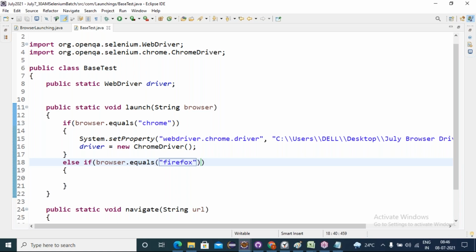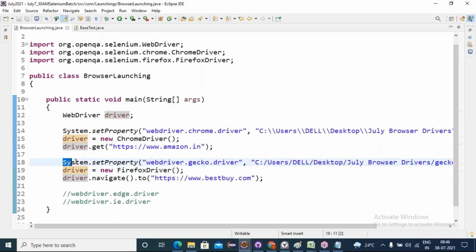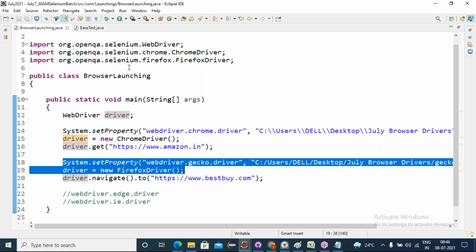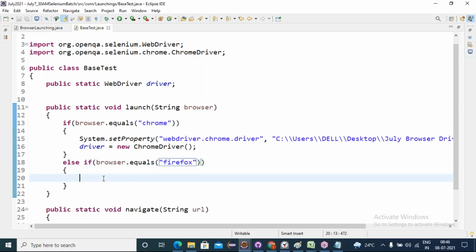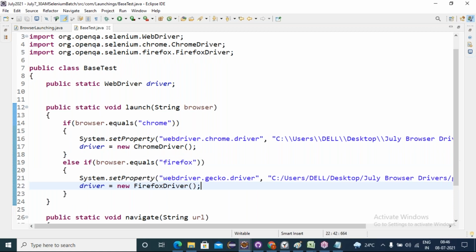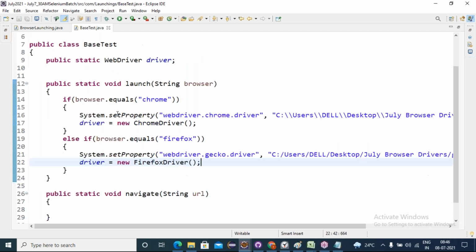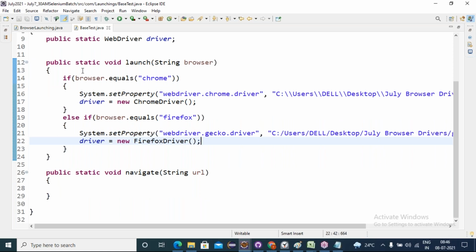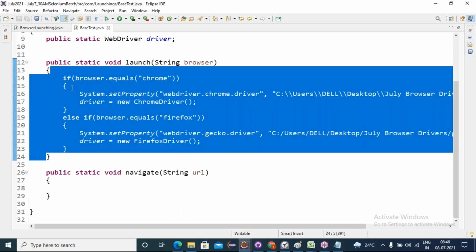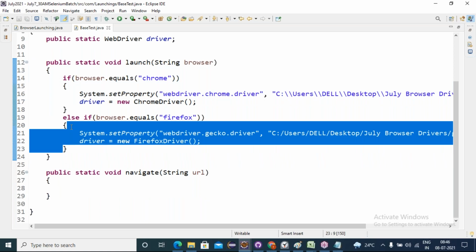Firefox means what? Default driver. So we have to write a logic. Understood, friends? Chrome, Firefox.